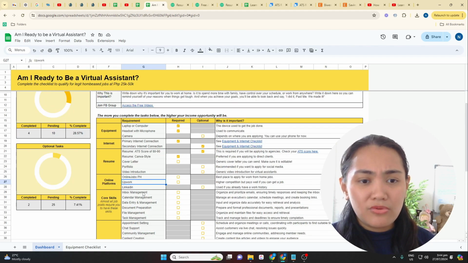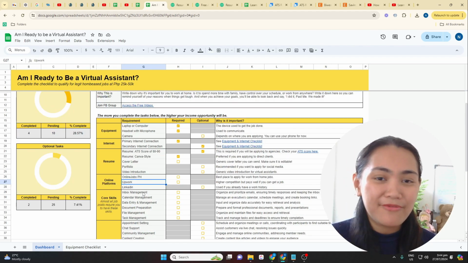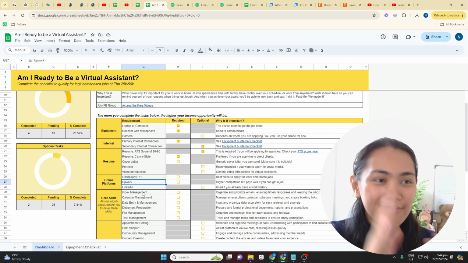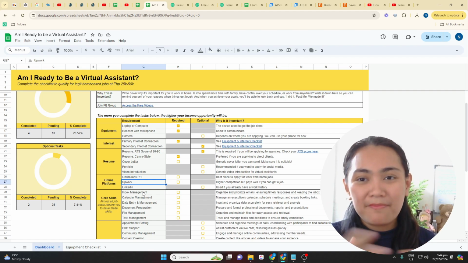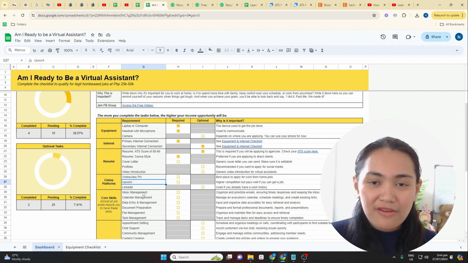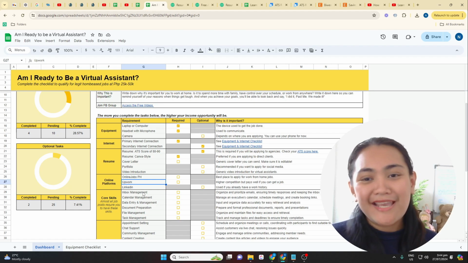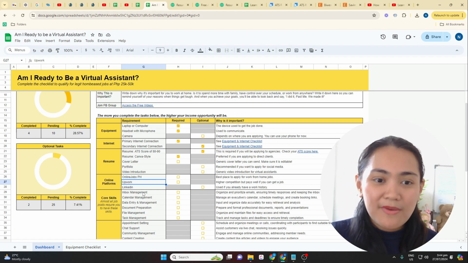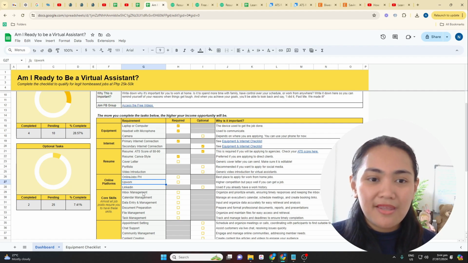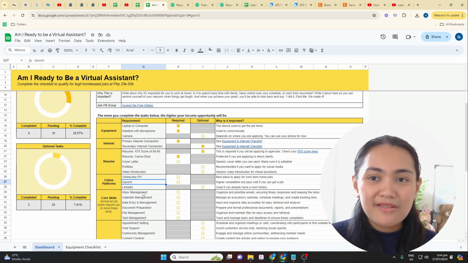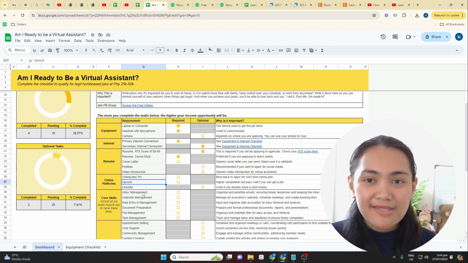Or maybe what you could do, which is similar to what I did before, I actually spent time to study all of these things. So, inaral ko siya, gumawa ko ng mga practice tasks sa sarili ko. And as a result, what I would say in the interview back then nung wala akong experience was to say something along the lines of, like, I actually manage my own emails and I'm very organized with being able to manage my calendar, being able to create documents, etc. And as a result, I'm confident with being able to support the CEO with all of these skills.